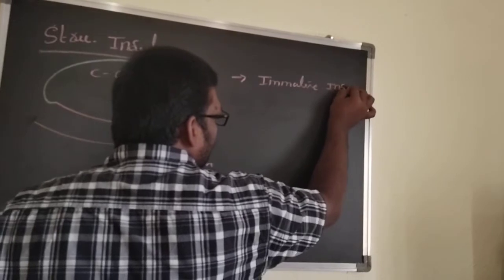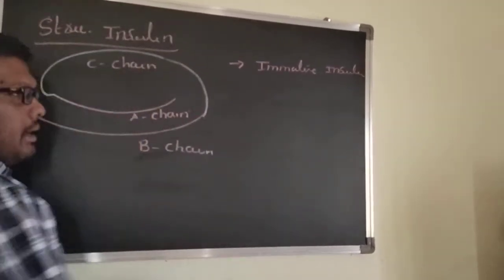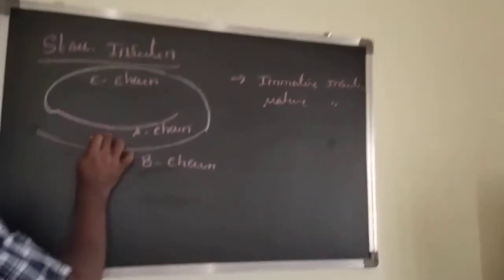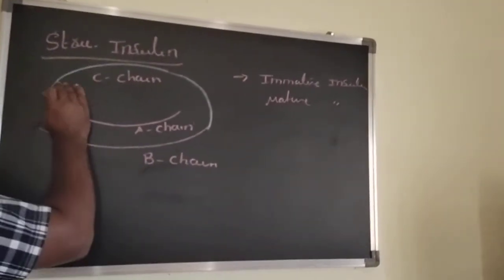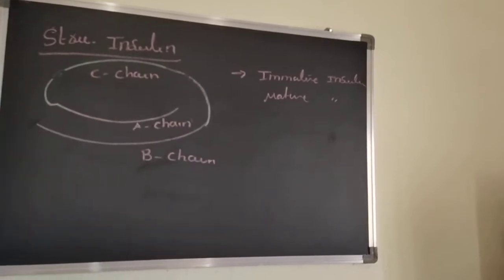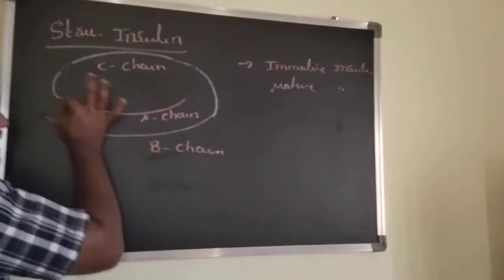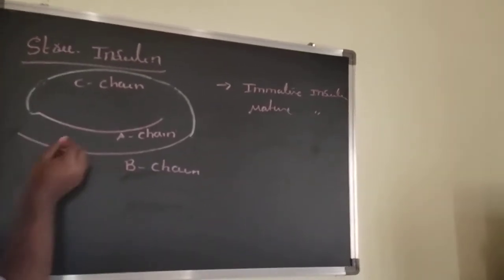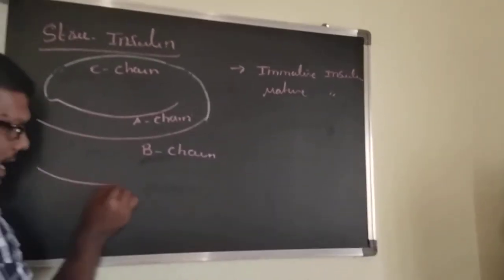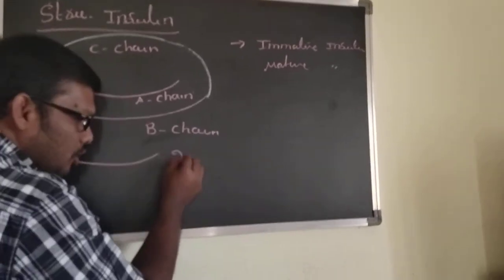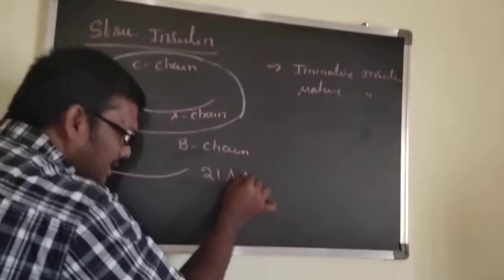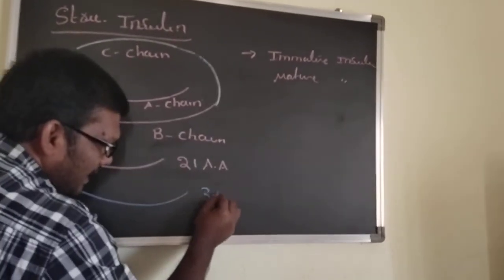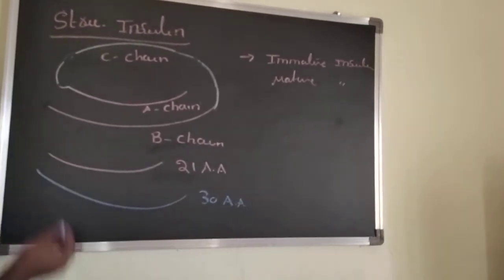Immature insulin. And mature insulin has only two chains, A and B; C disappears. A and B are connected with C. Now, how many amino acids does this A chain have? 21 amino acids, and B has 30 amino acids.